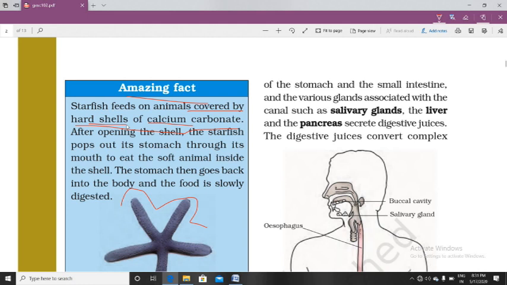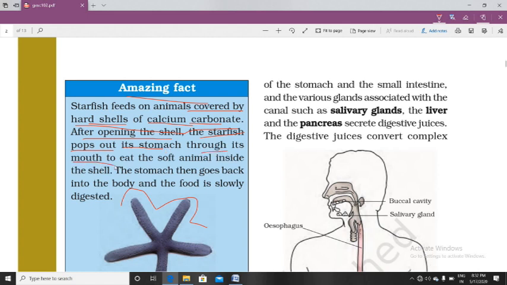There is a covering on those animals which starfish feeds on, and those hard shells are made of calcium carbonate. So how does starfish take food? After opening the shell, the starfish pushes out its stomach. Okay, first of all, starfish opens the shell and then pushes out its stomach through its mouth.